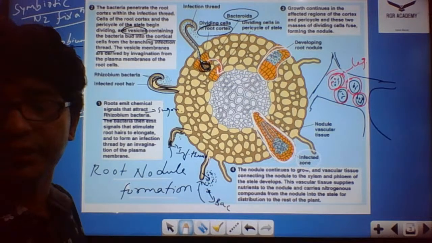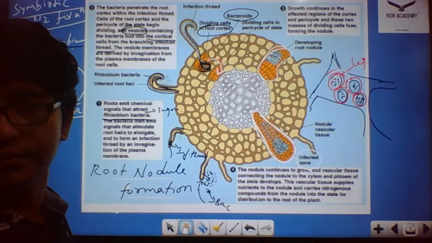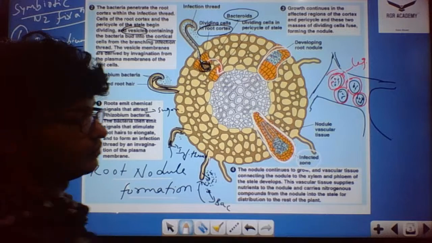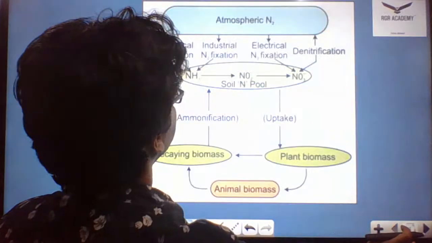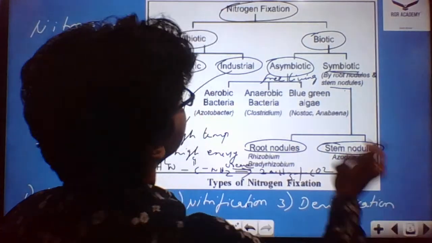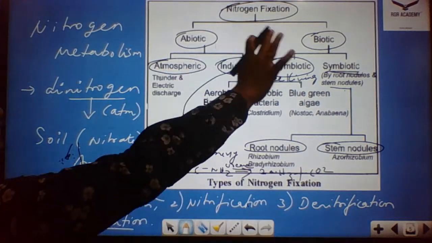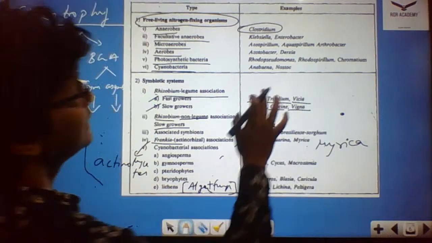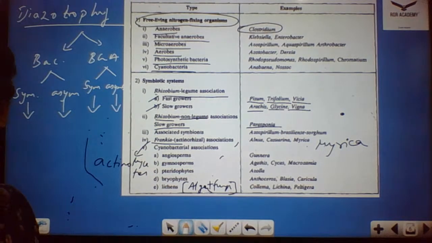Please take the previous tabular column. Which tabular column, Priyanka, are you asking about? Let me show the tabular column for you. This is the only tabular column I've shown you. This is the classification of nitrogen fixation, with examples of symbiotic and asymbiotic.